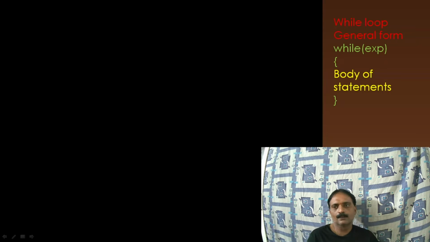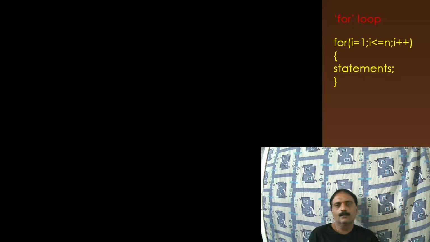Next, let us go for the for loop. So for loop, how it is going to be? Here within the brackets, first we have to initialize the parameter. It is going to have three parts. In part 1 we are going to have the initialization part, and in the middle we have to write the expression. Whatever expression is to be fulfilled, we have to write in the middle. And here we have to advance the parameter, say i = i + 1 or i + 2, whatever may be the requirement step.